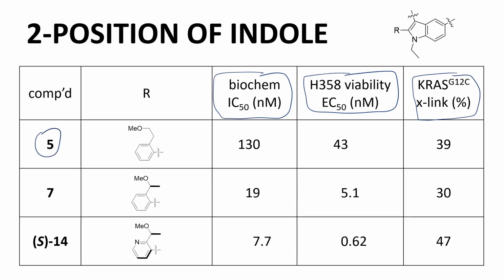We have moderate biochemical and cellular potency, as well as cross-linking. Fine-tuning of the group on the phenyl ring, and ultimately addition of a nitrogen to form a pyridyl ring, gave a boost to both biochemical and especially cellular potency. Note that the bond between the indole and aryl R group is hindered enough to allow isolation and separation of the rotational isomers, the atropisomers. The S form of 14 was found to be the more active diastereomer and advanced as the new lead.